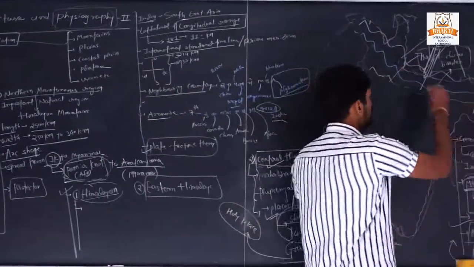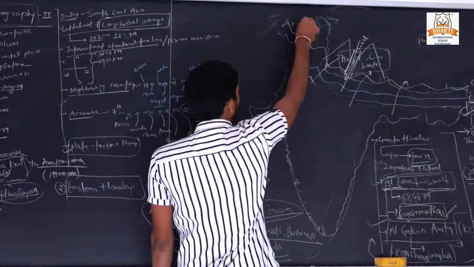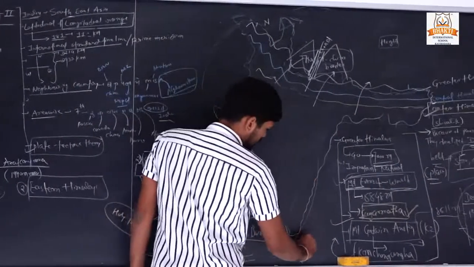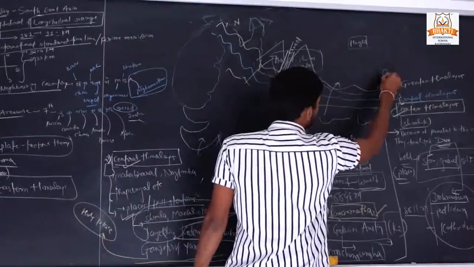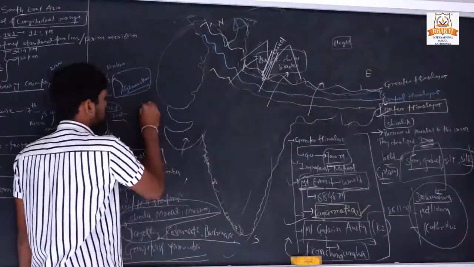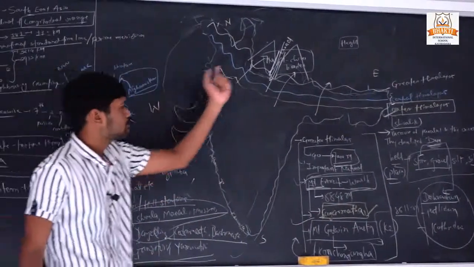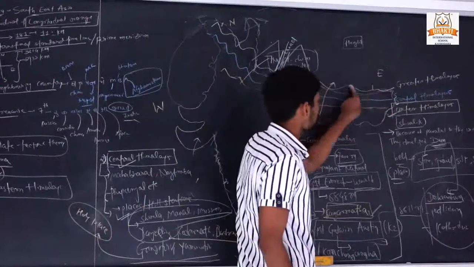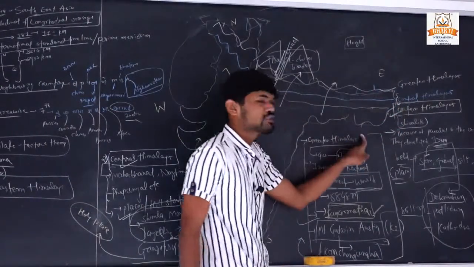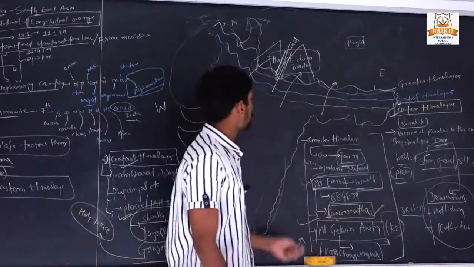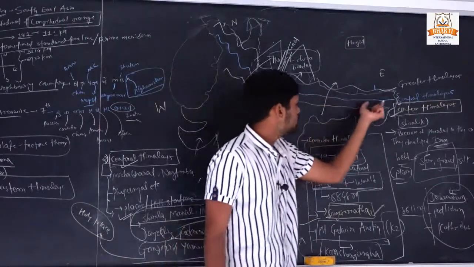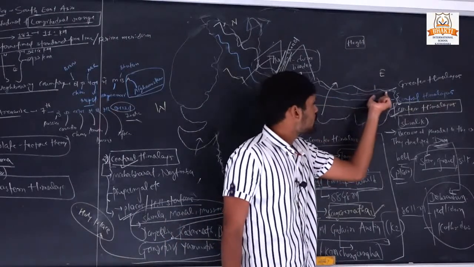So this is north, south, east and west. Where is the Eastern Himalaya? This region is considered to be the Eastern Himalayas region.